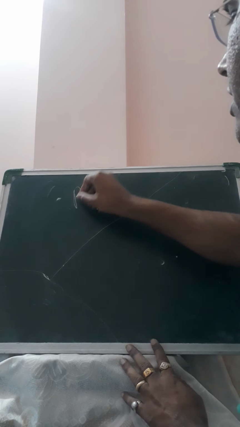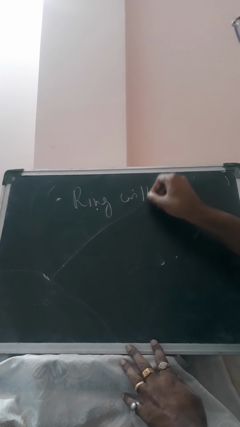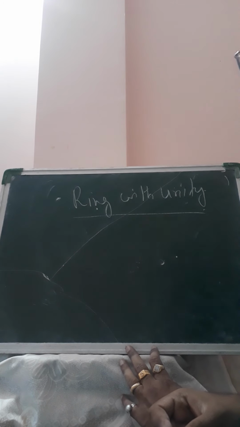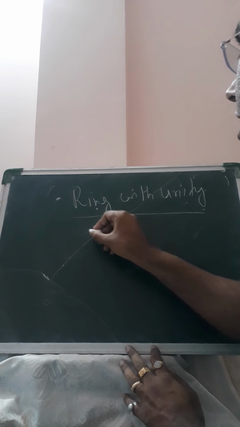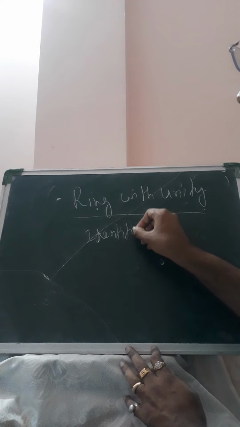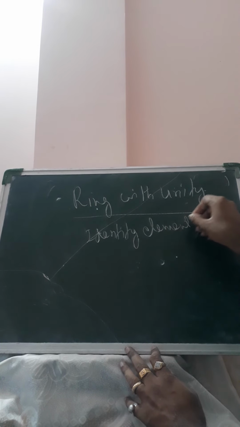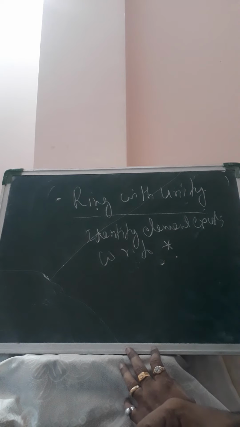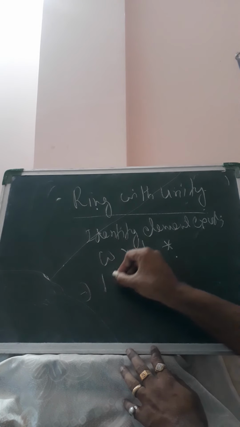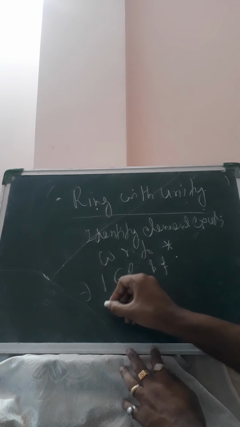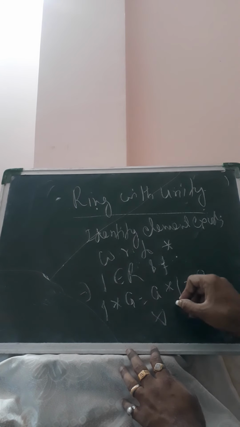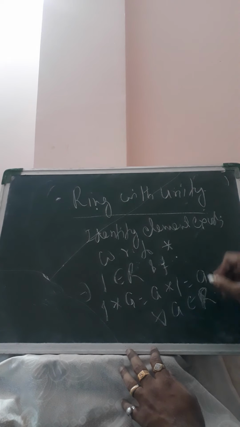This ring is called a ring with unity if the identity element exists with respect to the second operation *, that is, there exists 1 belonging to R such that 1 * a is equal to a * 1 is equal to a for all a belonging to R. 1 is a symbol for unity.